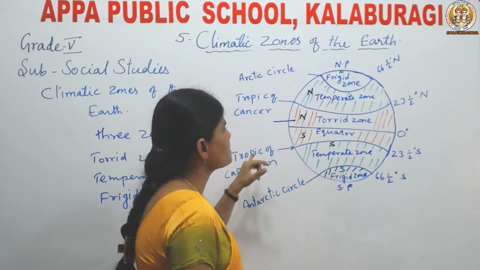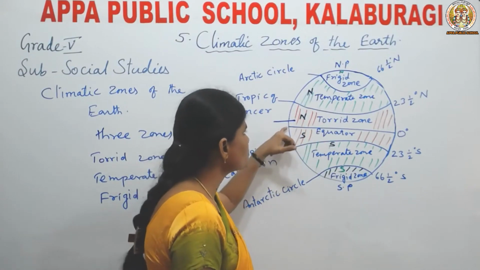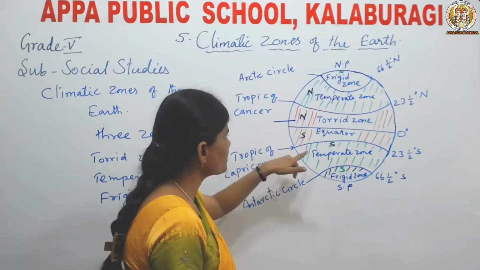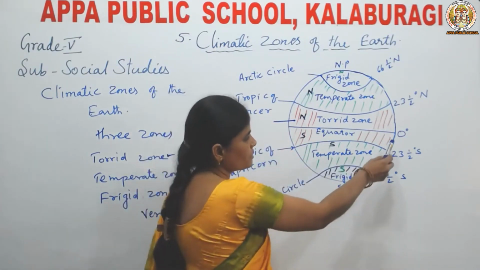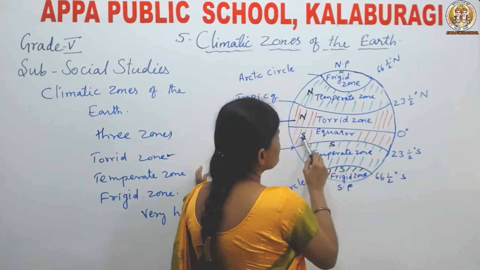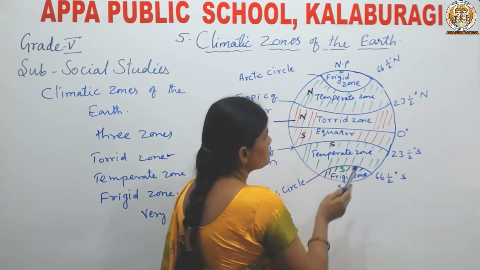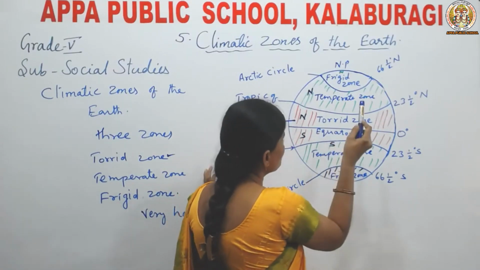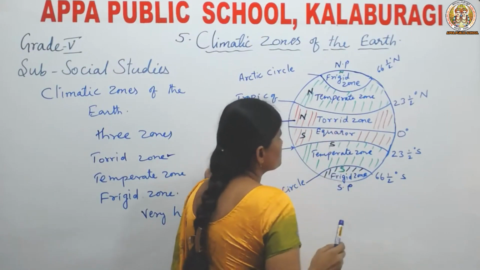The area between 0 degree to 23.5 degree south latitude is called South Torrid Zone.